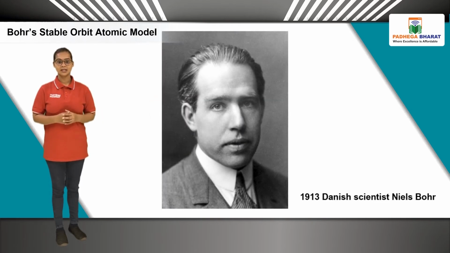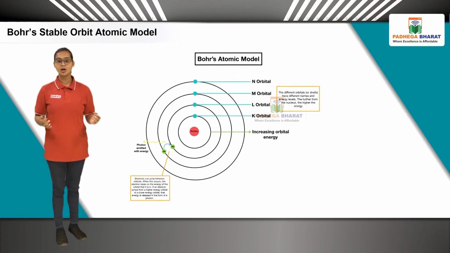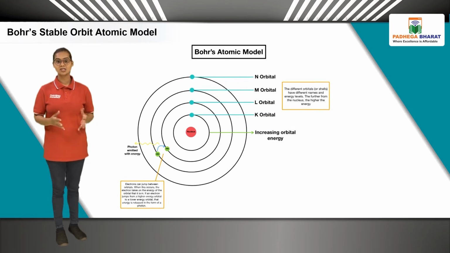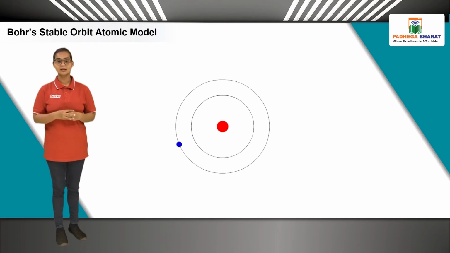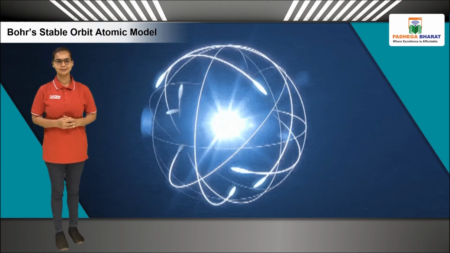In the year 1913, Danish scientist Niels Bohr explained the stability of atom by putting forth the stable orbit atomic model. The important postulates of Bohr's atomic model are as follows. The electrons revolving around the atomic nucleus lie in concentric circular orbits at certain distances from the nucleus. The energy of an electron is constant while it is in a particular orbit. When an electron jumps from an inner orbit to an outer orbit, it absorbs energy. I hope you got your answer.